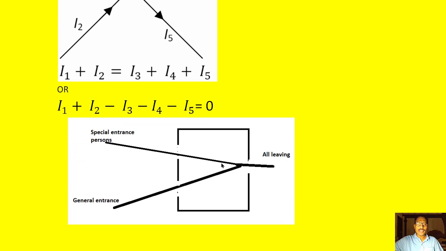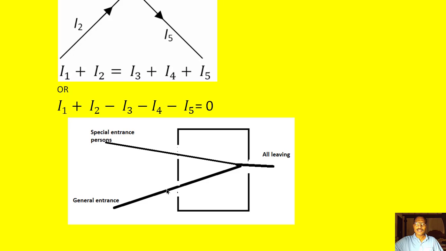So example is like this. So let us say we have a hall here. There are two ways. One is special entrance, through which VIPs go, and similarly there is a general entrance where general public will go in this path. So there are two paths coming, one coming like this, the other coming like this.